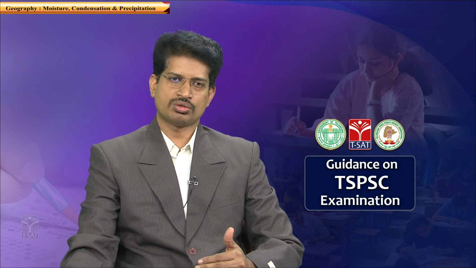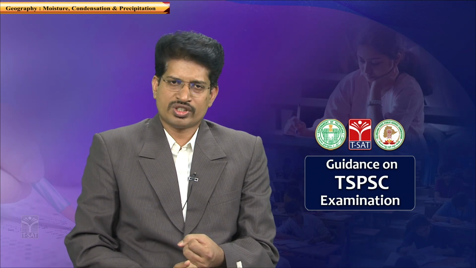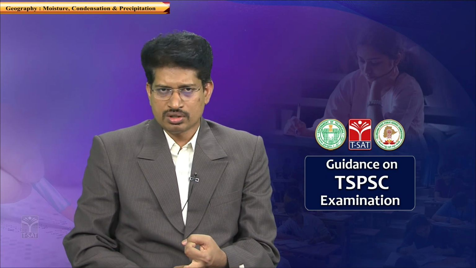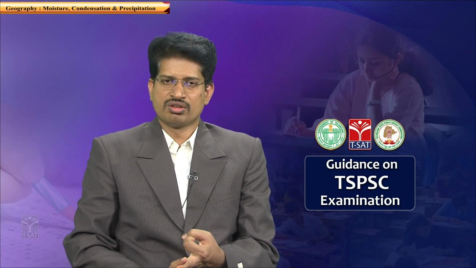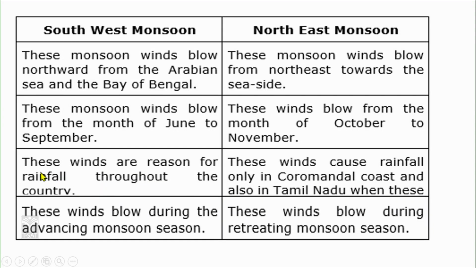The southwest monsoon winds blow from the month of June to September. This is the time duration of the flow of southwest monsoons. The northeast monsoons blow from October to November. So they may ask you the time duration of these northeast or southwest monsoons. They may frame questions in terms of the directional flow of monsoons. And the third variant of question is which winds are the reason for the rainfall throughout the country.